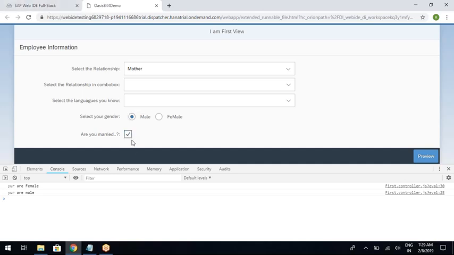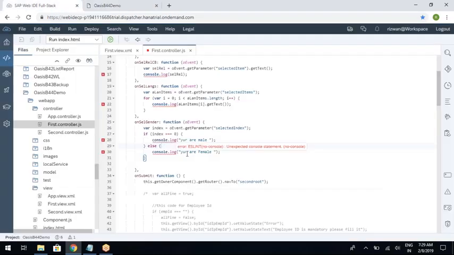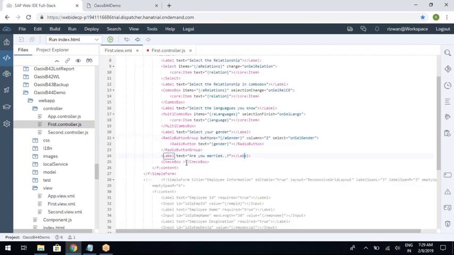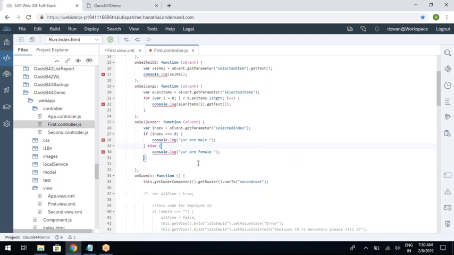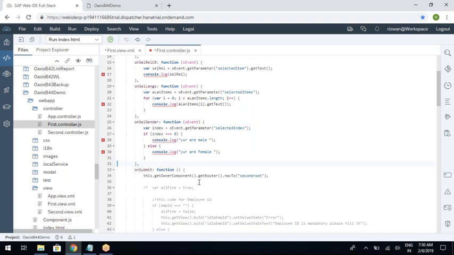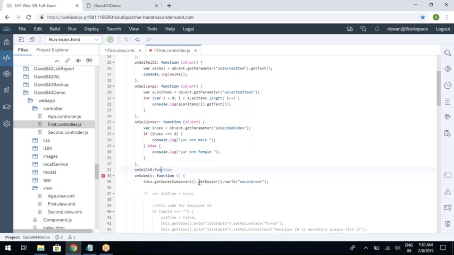Now coming to the single checkbox. Selecting or deselecting this checkbox is also an action performed by the end user. So for this checkbox, the action name is again select. You can write onSelect checkbox CHB. Again, copy this function. The concept will be the same: assigning an action name, a function, and implementing that function in the controller. The concept will always be the same.